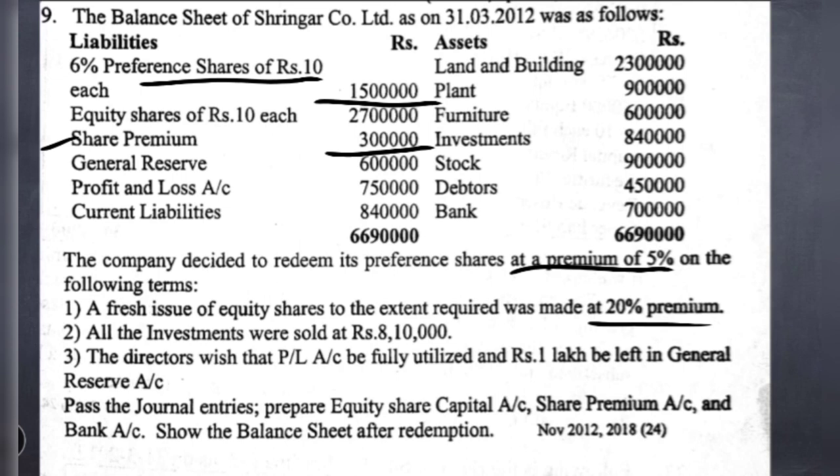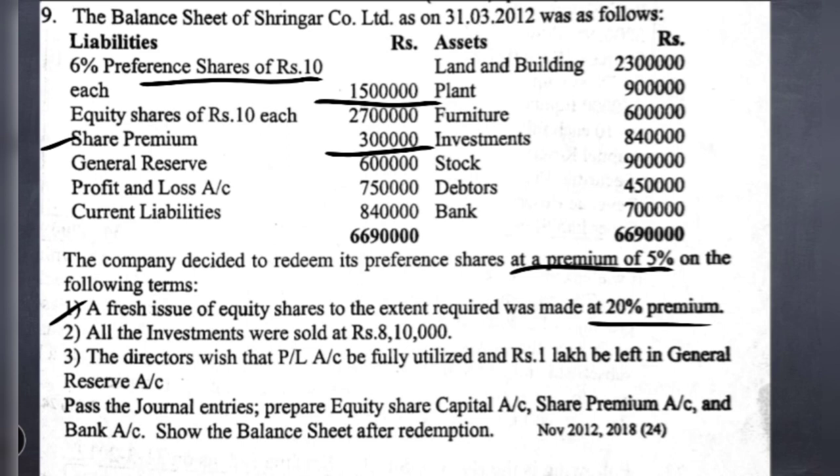If you see the first information given here, first adjustment, a fresh issue of equity shares to the extent required was made at 20% premium. They have not given the number of shares they are going to issue. Here they are saying "to the extent required," which means after we deduct the amount out of the divisible profit, whatever the remaining balance is, to that extent only we are going to issue the equity shares under the fresh issue.